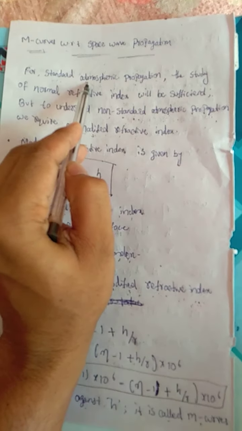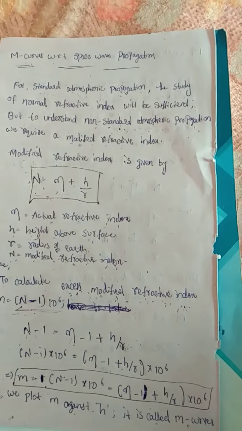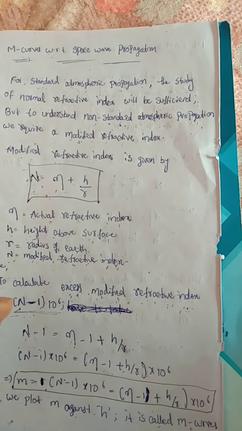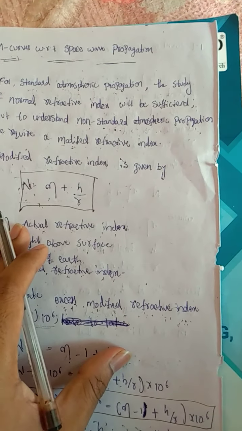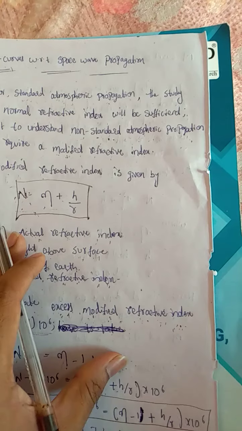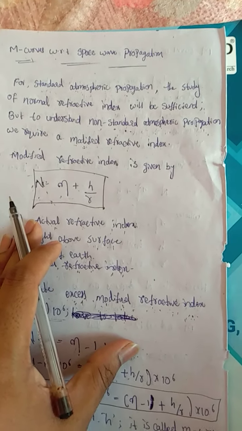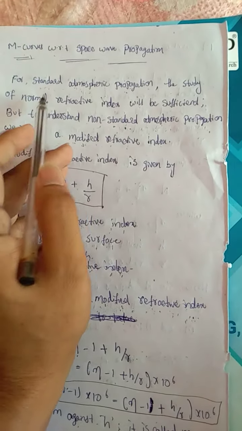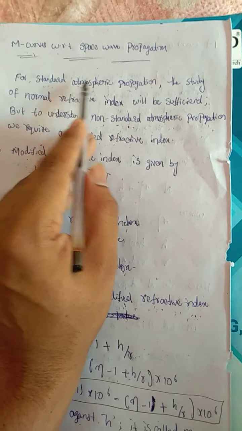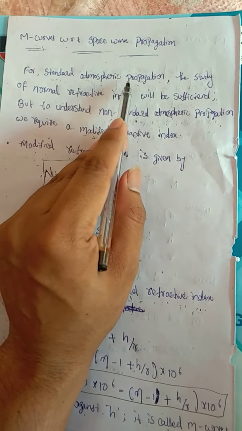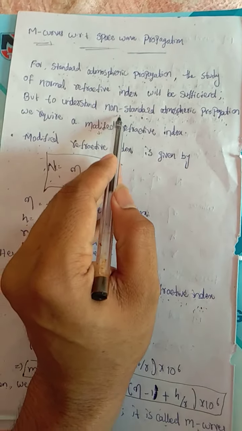What do you mean by standard atmospheric propagation? Standard atmospheric propagation is nothing but the normal conditions of the channel that we see every day. And what do we mean by non-standard atmospheric propagation?